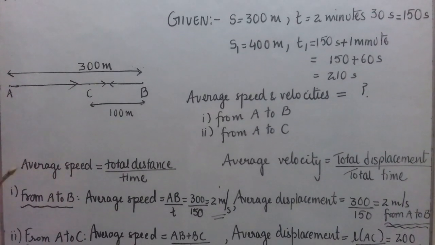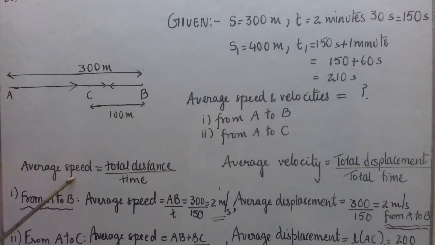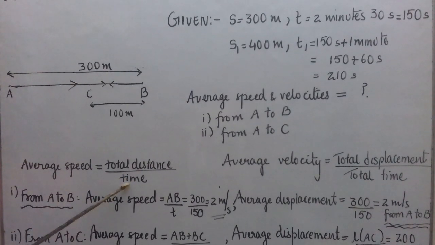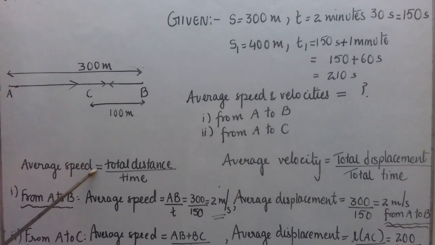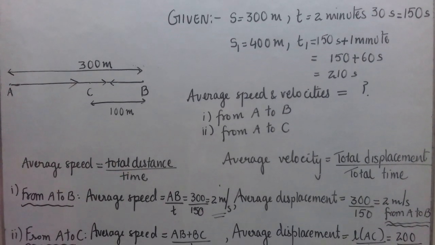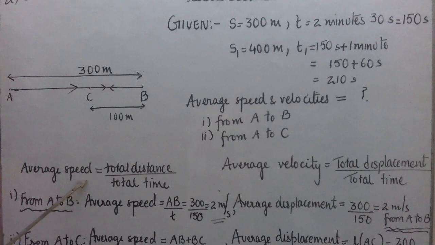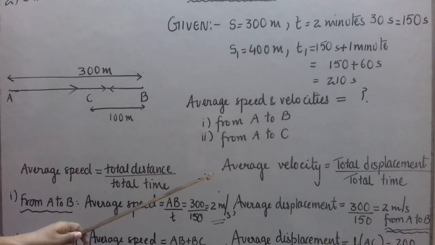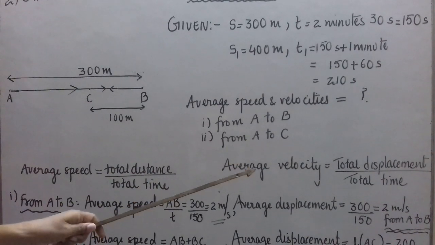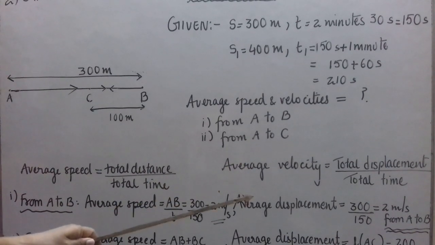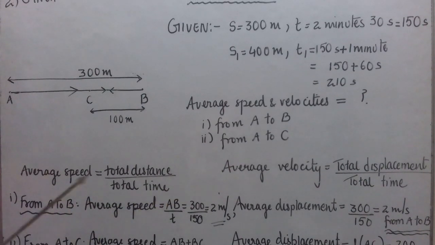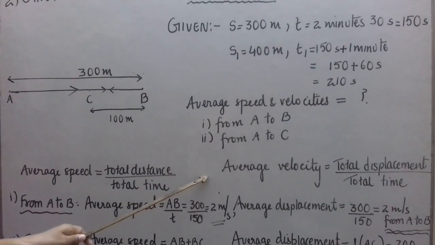Now, let us first write the formula for average speed. Average speed is total distance upon total time taken to cover that distance. And the formula for average velocity is total displacement covered to the total time taken to cover that displacement. So, first you write the two formulae, one for average speed and one for average velocity.